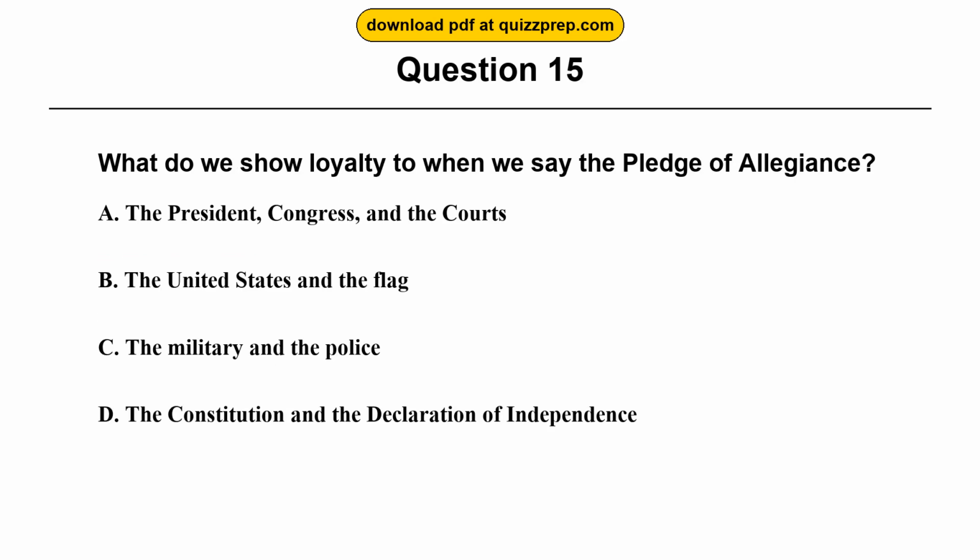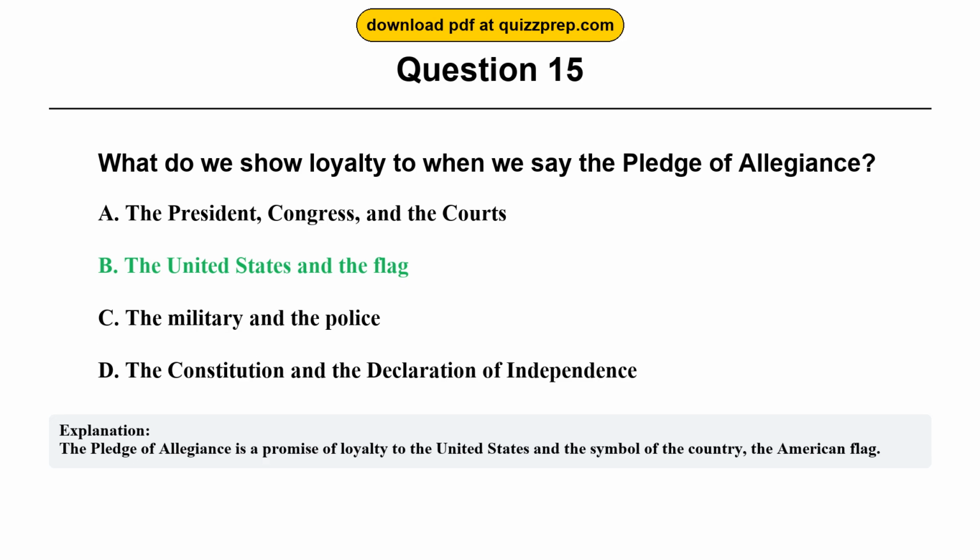Question 15. What do we show loyalty to when we say the Pledge of Allegiance? Option A. The President, Congress, and the courts. Option B. The United States and the flag. Option C. The military and the police. Option D. The Constitution and the Declaration of Independence. The correct answer is option B. The United States and the flag. The Pledge of Allegiance is a promise of loyalty to the United States and the symbol of the country, the American flag.